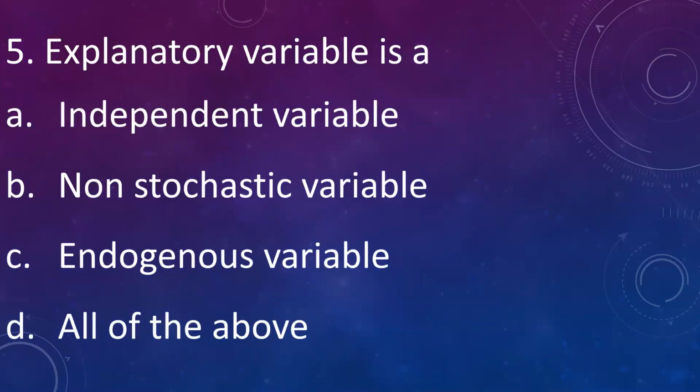Explanatory variable is A. Independent variable, B. Non-stochastic variable, C. Endogenous variable, D. All of the above. Answer is A. Independent variable. Independent variable is called as explanatory variable because it explains the behavior of dependent variable.